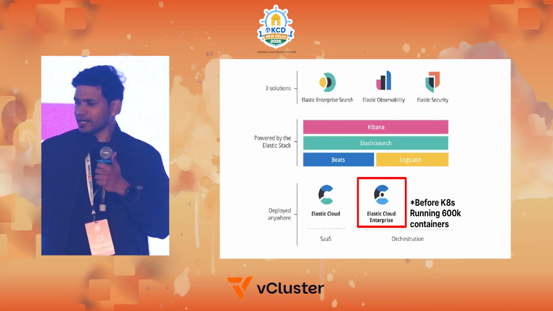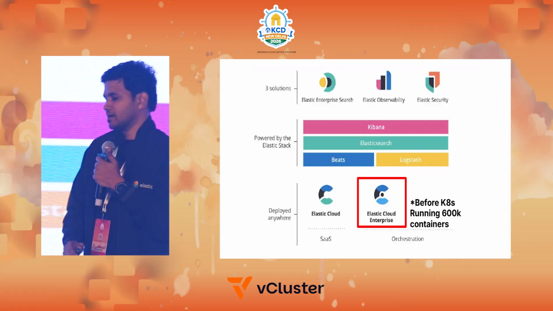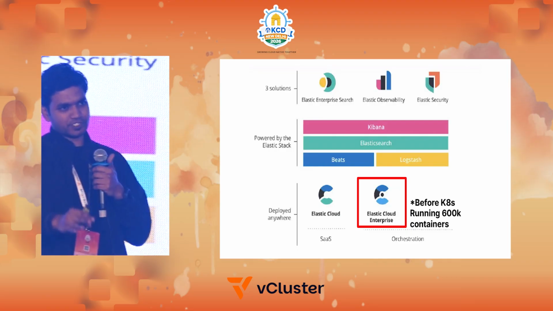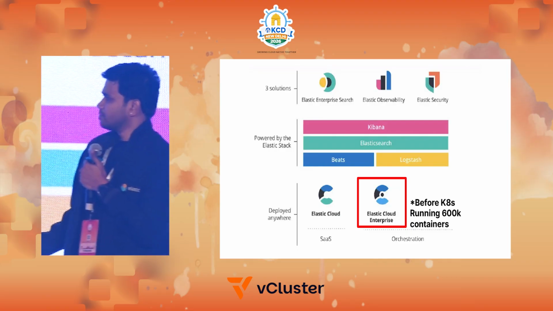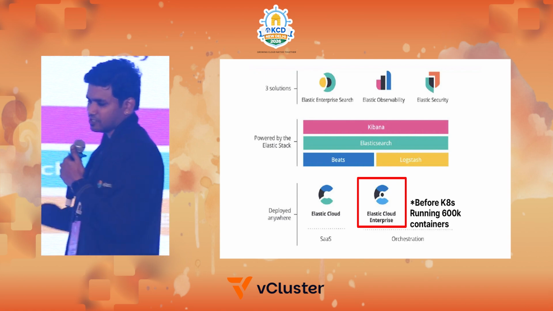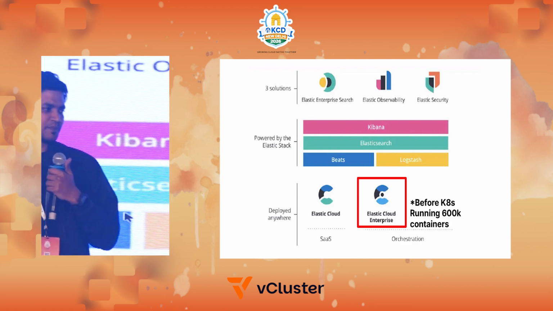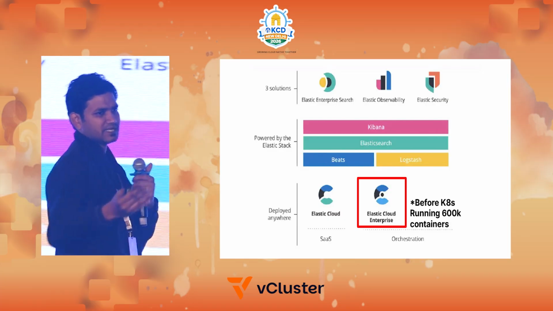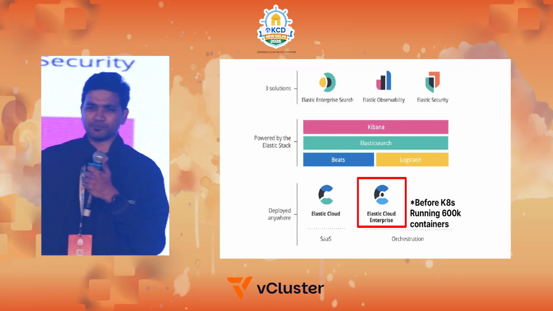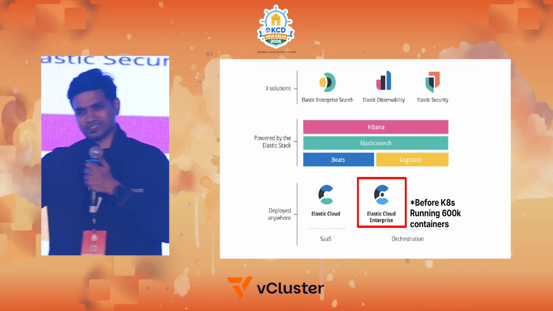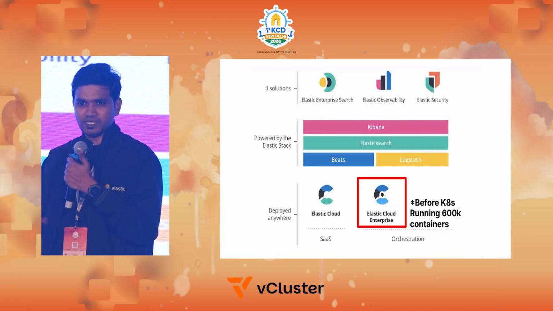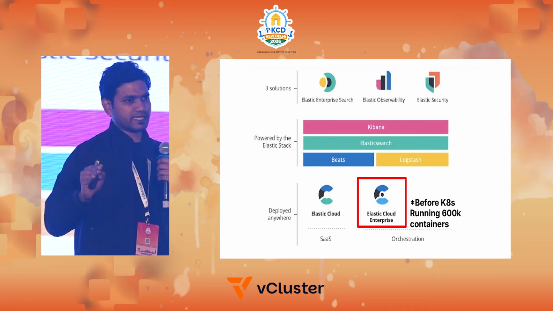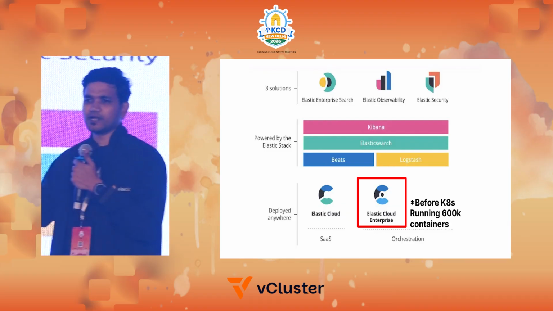So, a quick look at the marketing deck, but trust me, I'm coming from an engineering background, so I'm going to talk about much more information. Elastic has these three solutions: search, observability, as well as security. In the stack, you see Kibana, Elasticsearch, and Beats. Beats are something that ship logs: they take data from your source and send it to Elasticsearch. And Elastic is built on Apache Lucene, which does the indexing, and then you can run queries.